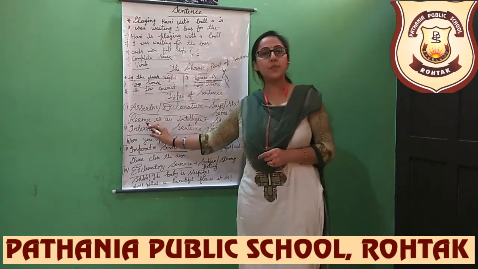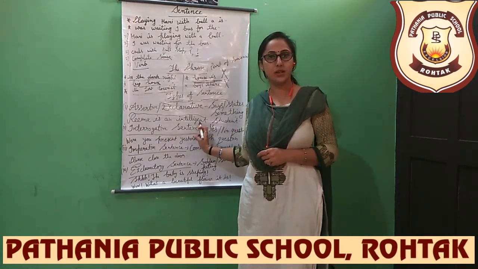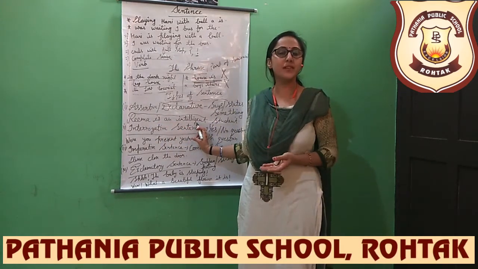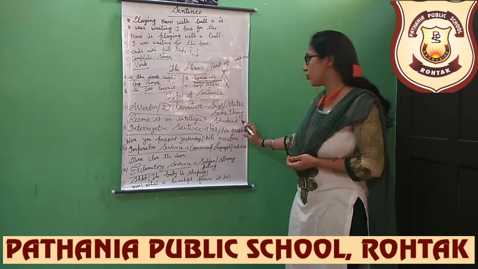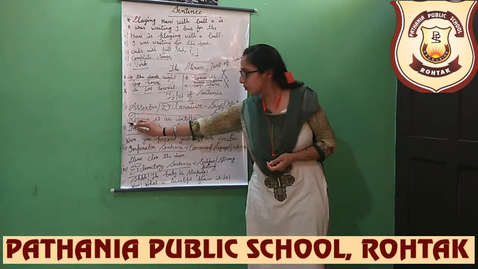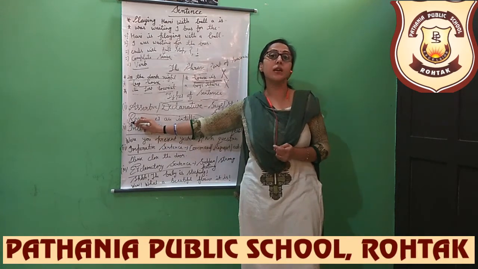Next is, for example, Rima is an intelligent girl. So, it's a simple statement sentence which gives us a simple statement and that ends with a full stop. And as you can see, beta, the first letter of the sentence must be capital.